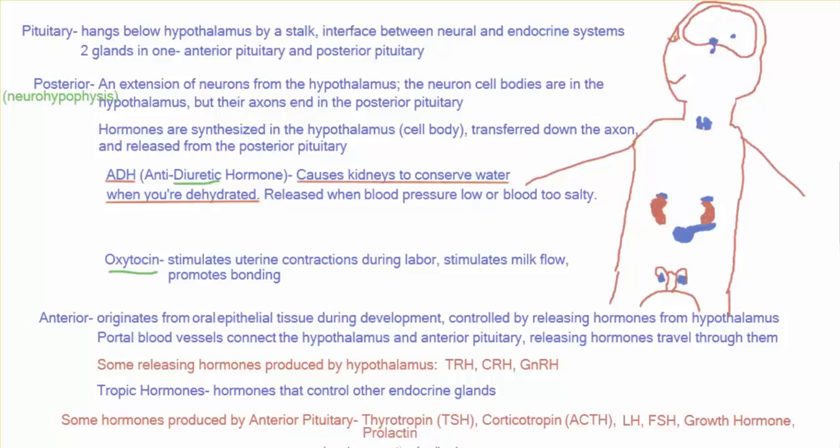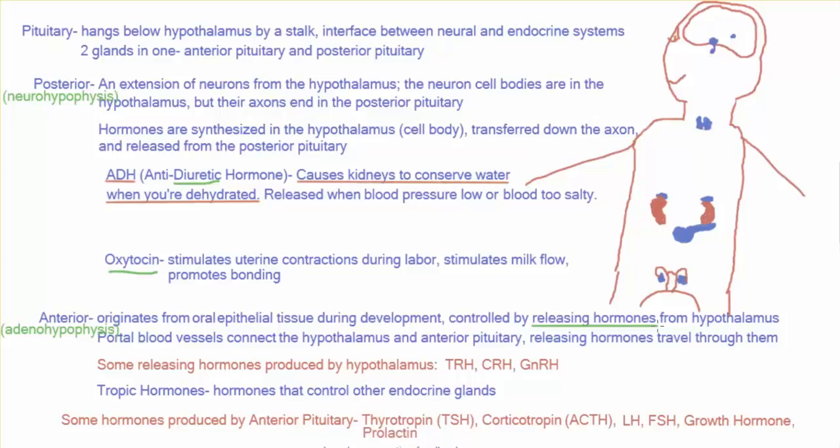Like the posterior pituitary, the anterior pituitary, also called the adenohypophysis, is closely connected to the hypothalamus. And that's because the release of hormones from the anterior pituitary is directly controlled by hormones released by the hypothalamus. The hypothalamus releases releasing hormones, which in turn tell the anterior pituitary to release its hormones. So the releasing hormones from the hypothalamus travel through portal blood vessels that connect the hypothalamus to the anterior pituitary, and this will cause the anterior pituitary to release its hormones.